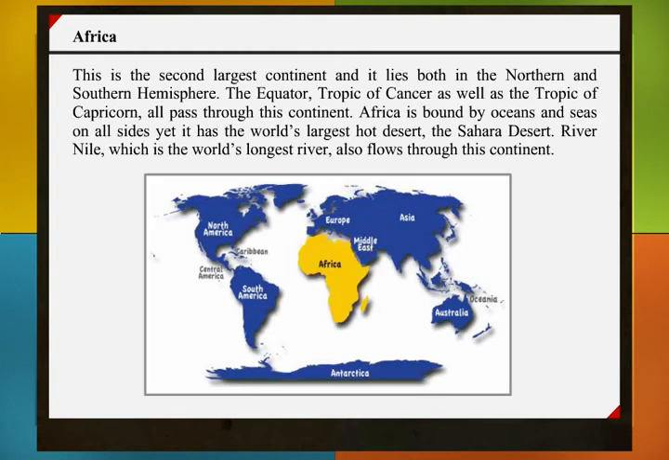Africa. This is the second largest continent, and it lies both in the northern and southern hemisphere. The equator, Tropic of Cancer, as well as the Tropic of Capricorn all pass through this continent. Africa is bound by oceans and seas on all sides, yet it has the world's largest hot desert, the Sahara Desert. River Nile, which is the world's longest river, also flows through this continent.